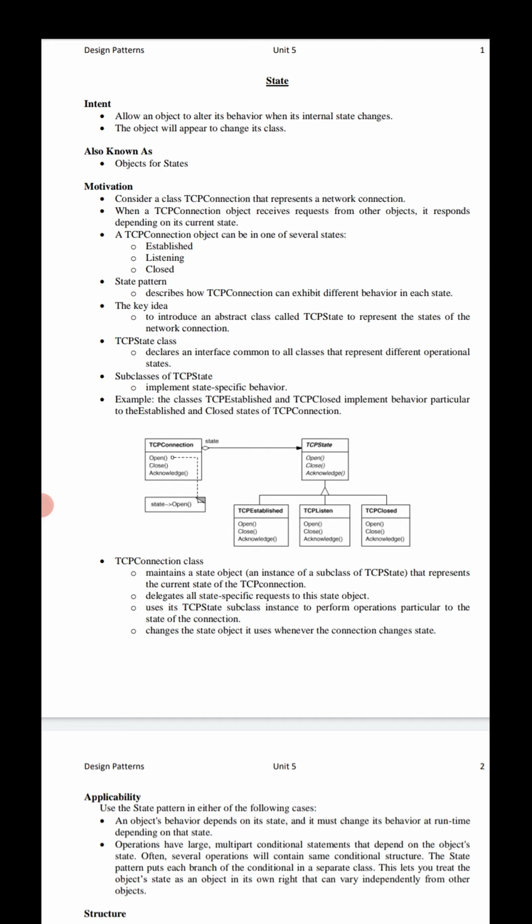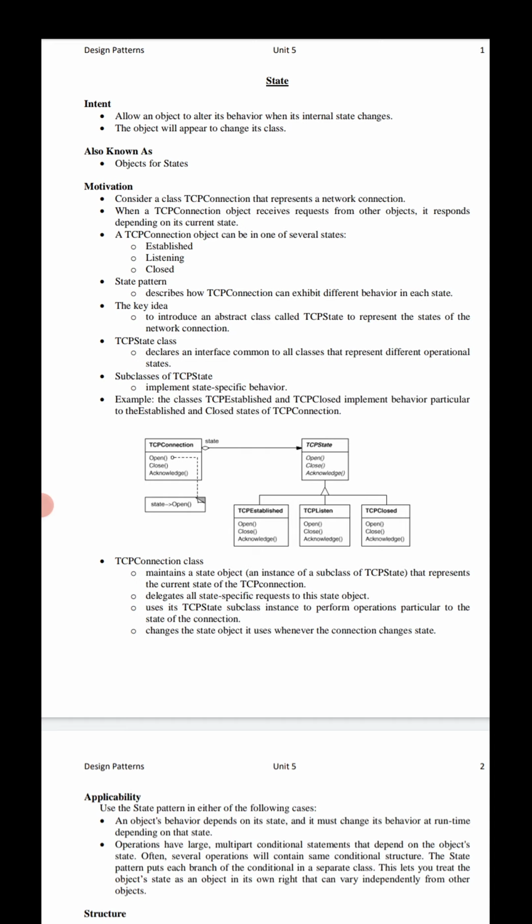For example, the classes TCP established and TCP closed implement behavior particular to the established and closed states of a TCP connection.